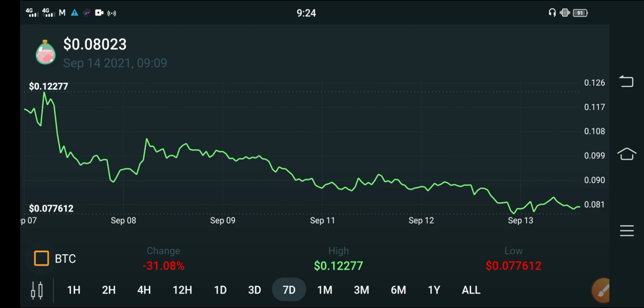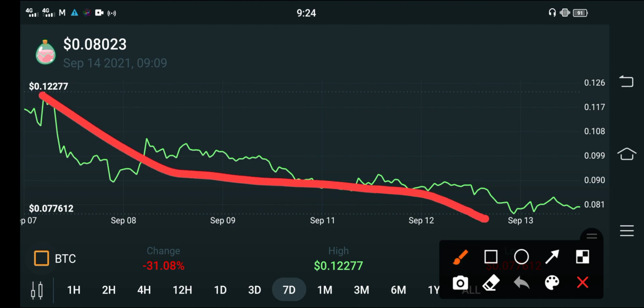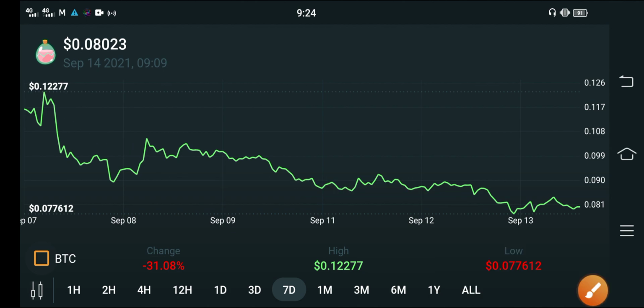Smooth Love Potion price is completely going into loss. Very bad changes have occurred in Smooth Love Potion, guys. A very bad decrease over the last 1 month. SLP coin price is going to decrease. But guys, there are possibilities that at the end of September the SLP coin price will again become positive and give you profit, guys. After 20 September, there is again a possibility that the changes will become positive, guys.